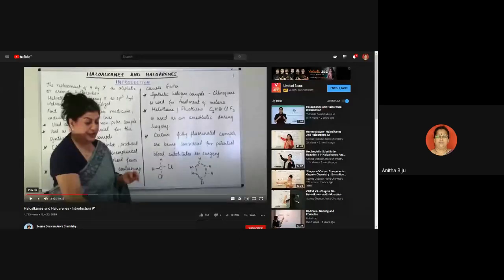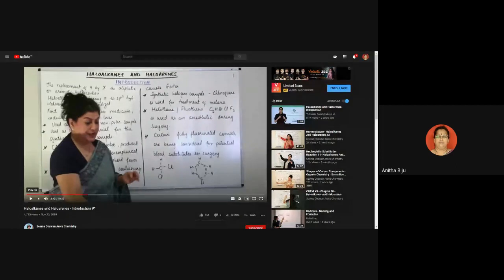Alkane means a saturated hydrocarbon with a general formula CnH2n+2. The smallest member of the alkane family is methane, CH4.